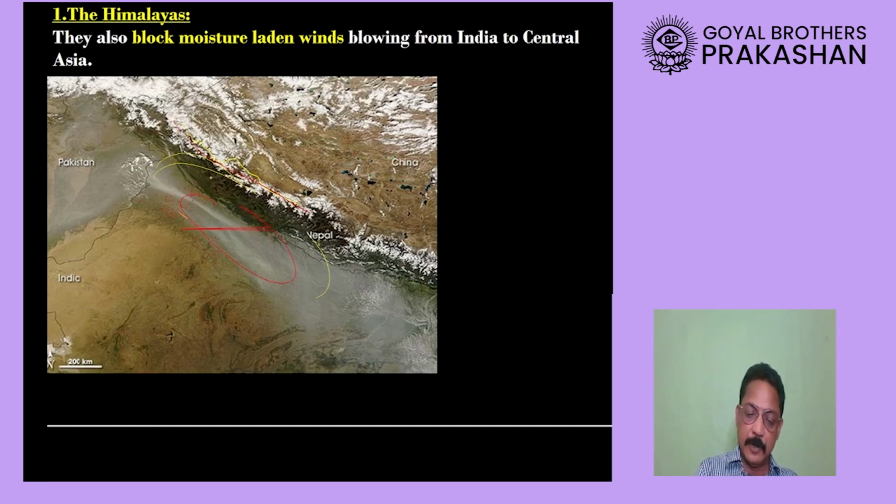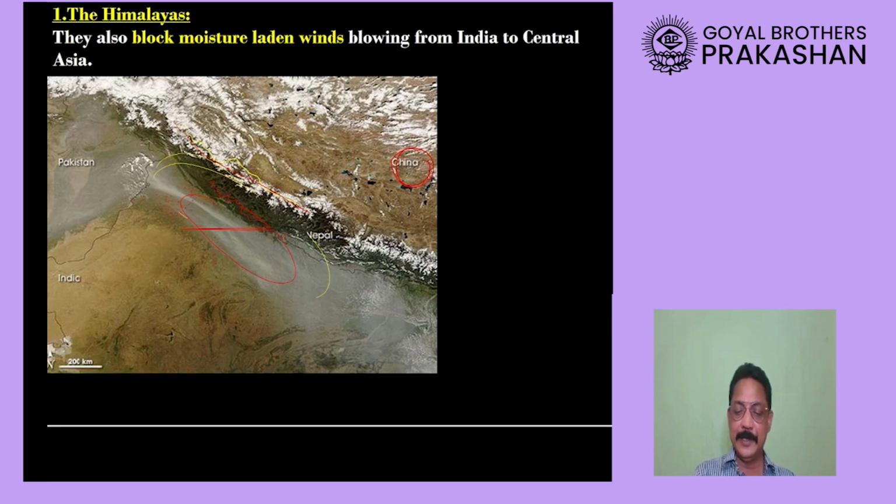Do you see here a lot of greenery? This greenery is due to the heavy rainfall that occurs in that region when the Himalayas block the southwest monsoon winds. Now if you look at China, there is hardly any greenery. What will be the reason?